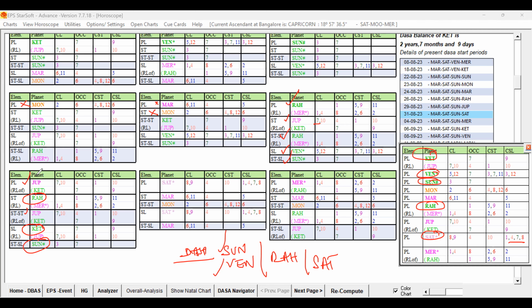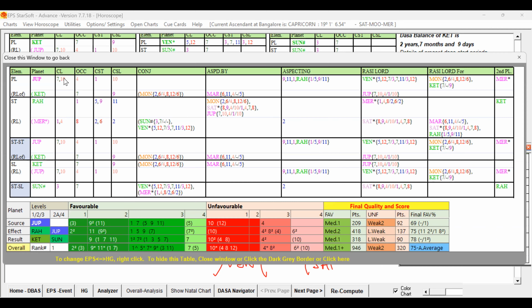So Jupiter at the 2A level is coming, source level is also coming. Then suppose the Jupiter is having Rahu in its support, then it will form the ruler link, that also will be further supportive, right? You can see Jupiter is aspecting Rahu. So Rahu is the star lord and Venus is the Rasi lord for Jupiter. And Ketu also, Rasi lord, Ketu is the second planet.